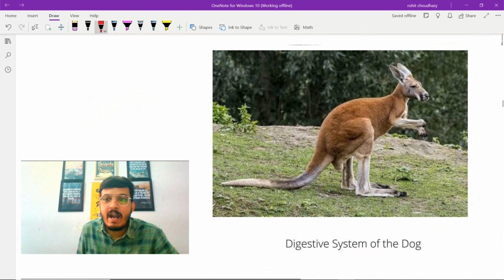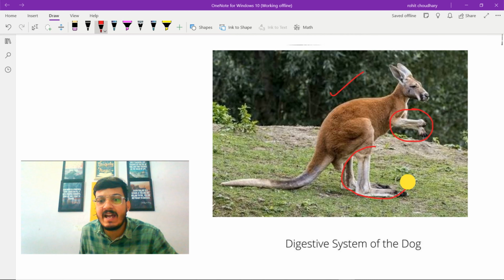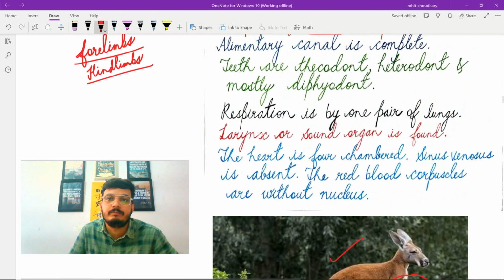Let's have a look at this picture of a kangaroo. We can see this is the first pair of limbs, that is forelimbs. And this is the second pair of limbs, that is hind limbs. So in total, two pairs of limbs are present, which are essential for locomotion.